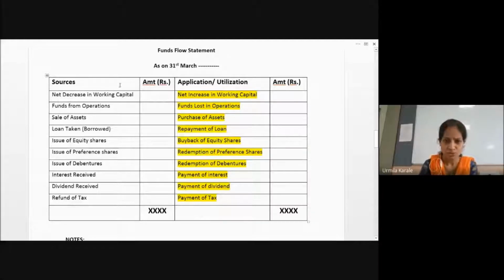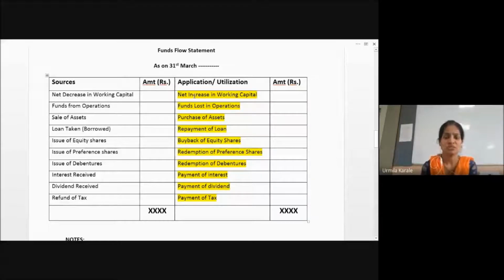So to prepare this format, this is just the thing that you have to prepare. But for preparation of this, we require this information, either this or this, for getting whether there's an increase or a decrease in the working capital. For this, we prepare a first working note, that is a statement showing changes in working capital. Then you will come to know whether there is a decrease or an increase.